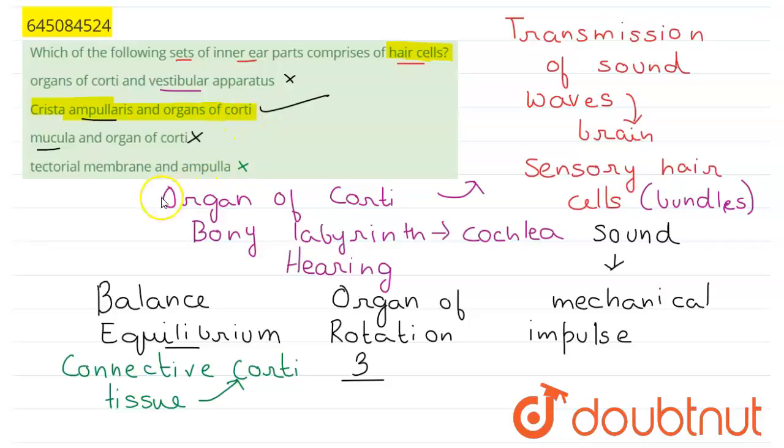Thus, the right set which comprises hair cells is both crista ampullaris and organ of Corti, which are known as the organ of rotation and organ of hearing. So these two comprise hair cells which help in transmission of sound waves.